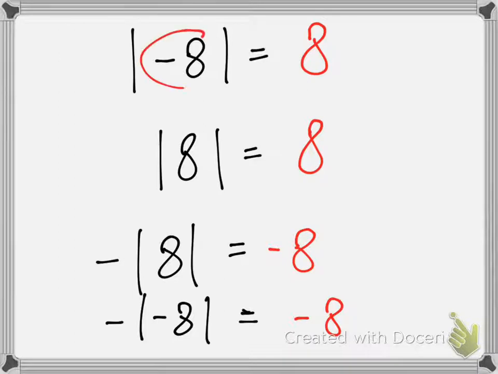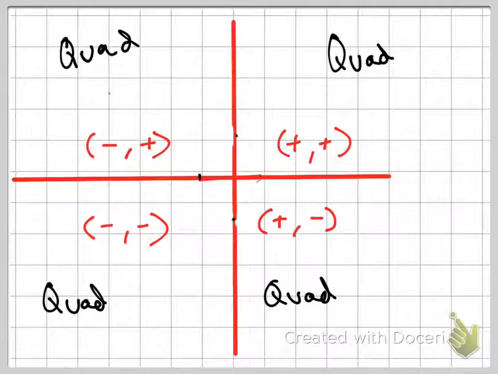So if there's nothing on the outside here, then it'll come out positive. If there's a positive sign on the outside, doesn't even matter, it'll come out positive still. If there's a negative sign, then this part comes out negative regardless of what's on the inside, because the inside will come out positive and then it'll automatically become negative. So that's literally exactly how that goes.